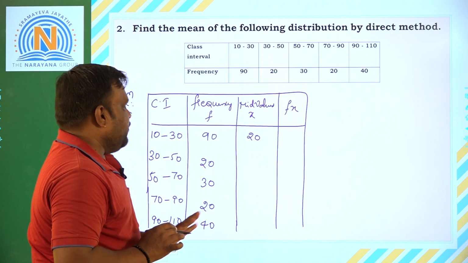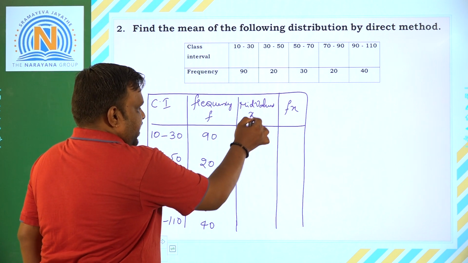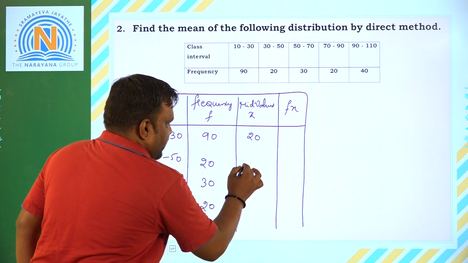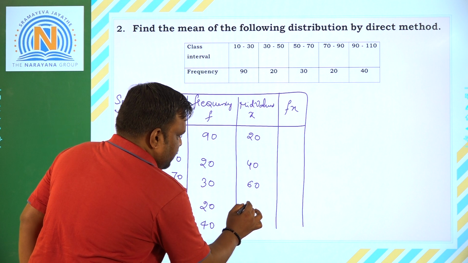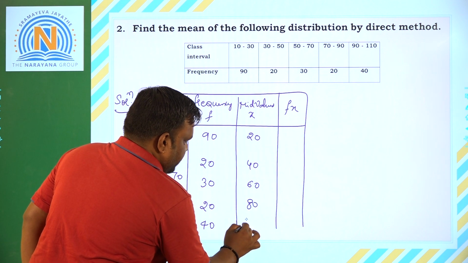So, go on adding 20. For the first case, we got 20. The next will be 20 plus 20, that is 40. 40 plus 20, that is 60. 60 plus 20, that is 80. 80 plus 20, that is 100.